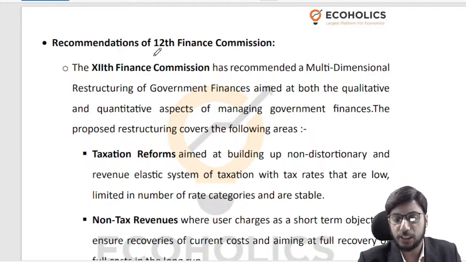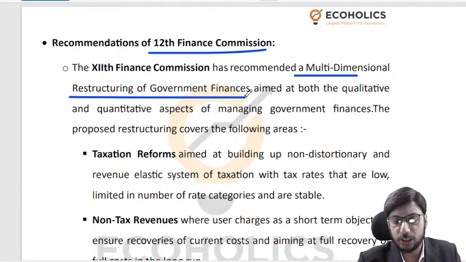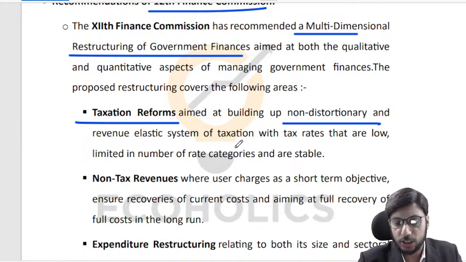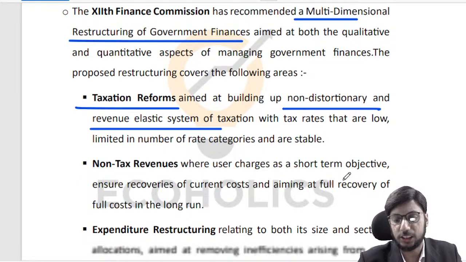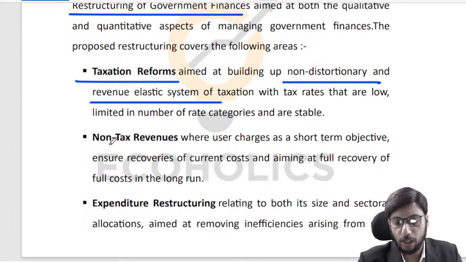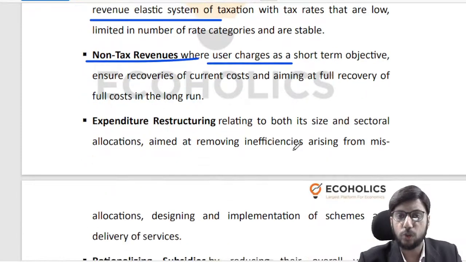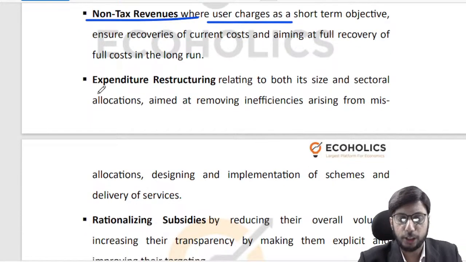Besides, there are recommendations of the 12th Finance Commission, right? So they made a multidimensional restructuring of government finances related recommendation, right? So they spoke about taxation reforms, right? So that a non-distortionary and a revenue elastic system of taxation is available, right? They spoke about non-tax revenues, right? About user charges, right? Collect appropriate user charges for services rendered. They spoke about expenditure restructuring, right?